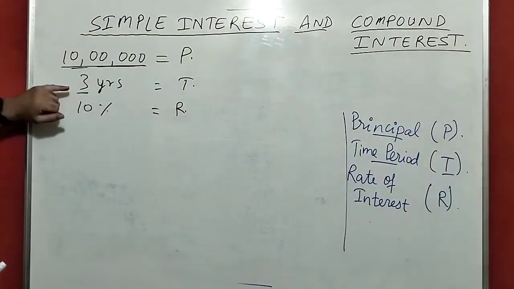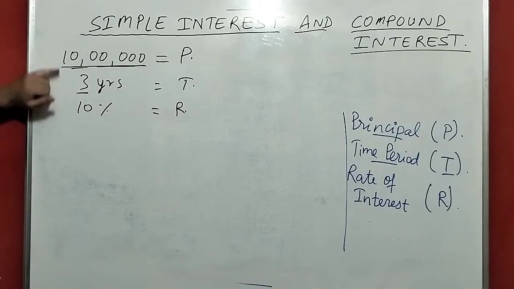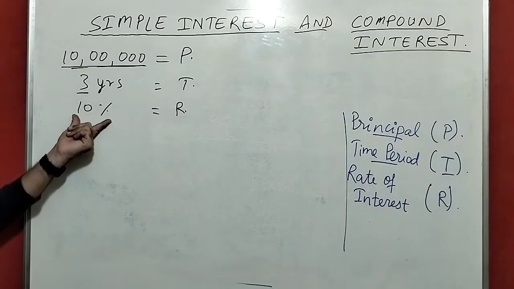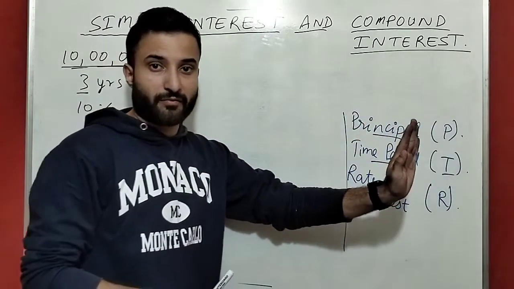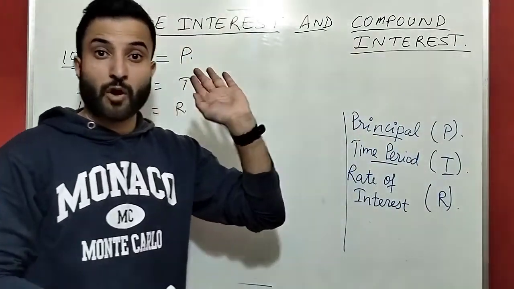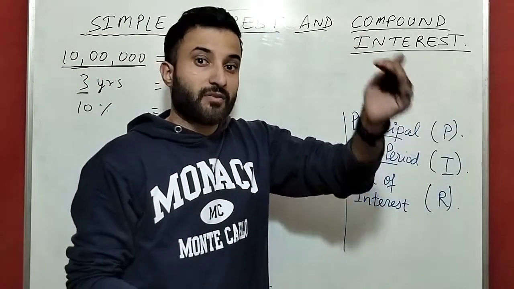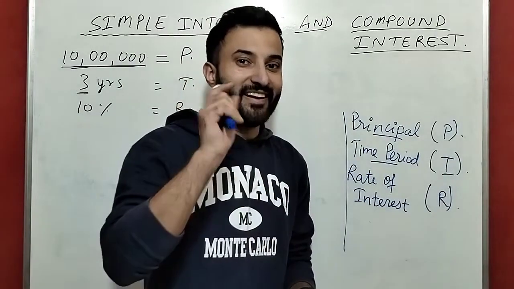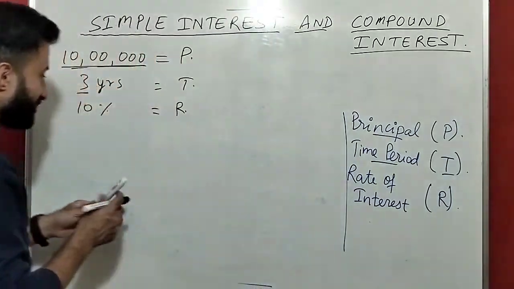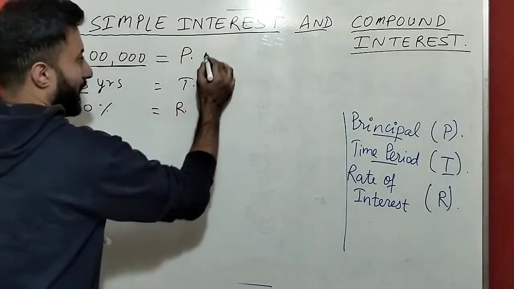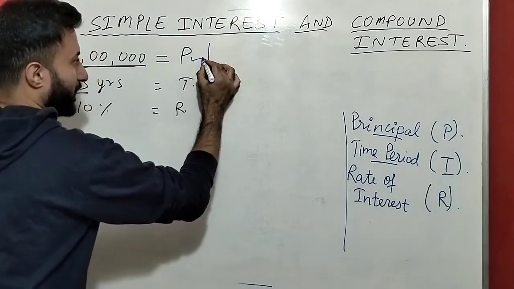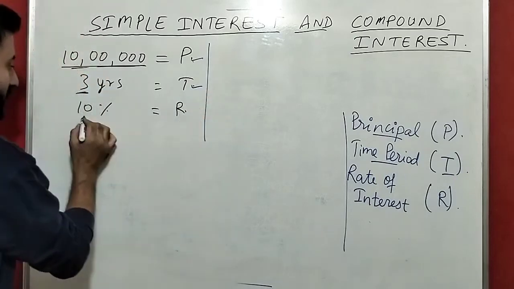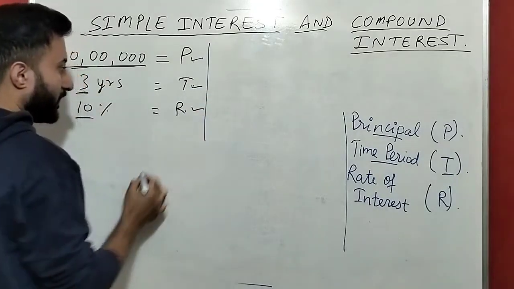After 3 years I am going to return this 10 lakh rupees. But after applying this rate of interest, how much extra charge do I have to pay for this 10 lakh rupees? So guys, what is the extra charge? Very good, the extra charge is the interest. I took a principal of 10 lakh from the bank for a 3 year time period with a rate of interest of 10%.